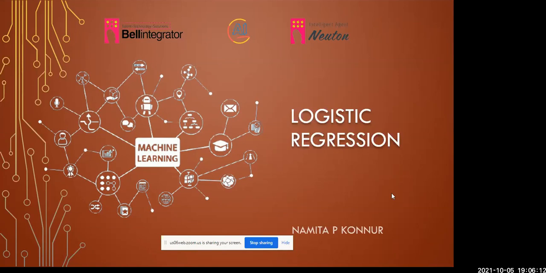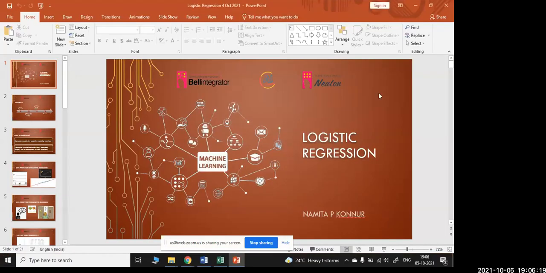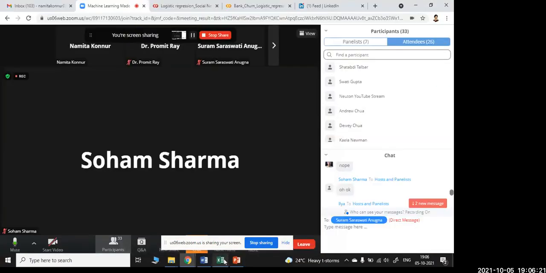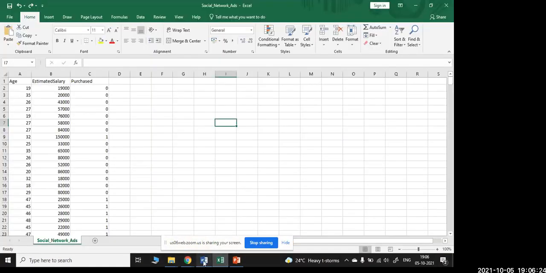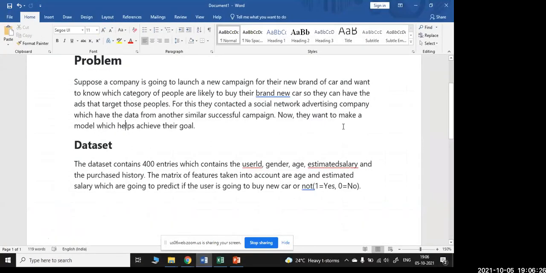Okay, so today we'll be discussing a simple example for building the model. I hope you all will be able to see my screen. I'll be showing you the data set. Before that, I would be explaining the problem statement. Here, the problem statement is, suppose a company is going to launch a new campaign for a new brand of car and wants to know which category of people are likely to buy their brand new car, so they can have the ads that target those people. So it is as simple.